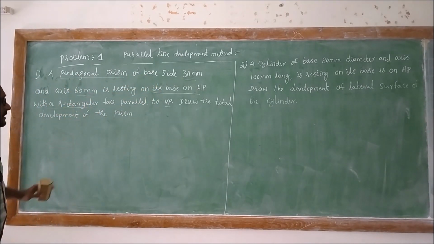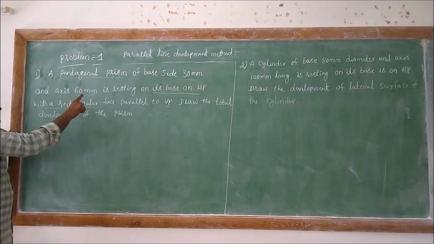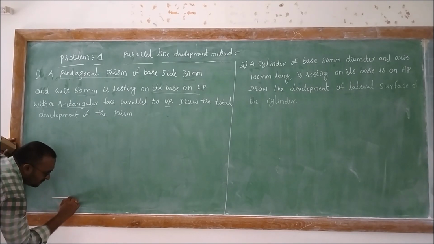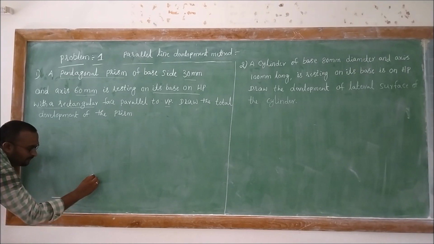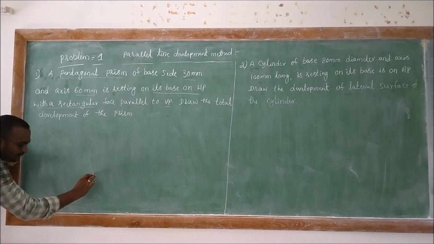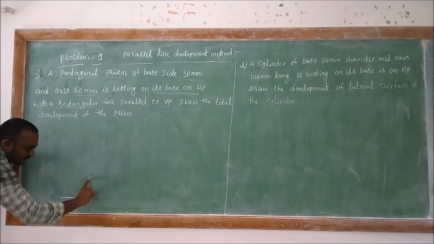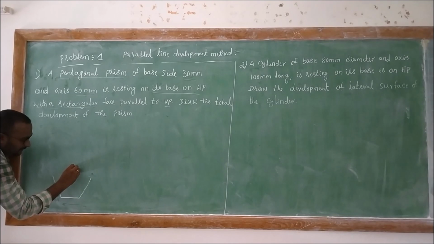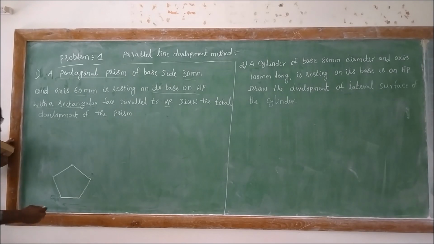As I already told, there are 3 steps while solving these development of surfaces. The first one is to draw the simple position of the given solid. Here we need to construct the top view as well as the front view. Let us say the base side is 30 mm, with a 72 degrees exterior angle, and then we develop a pentagonal shape.